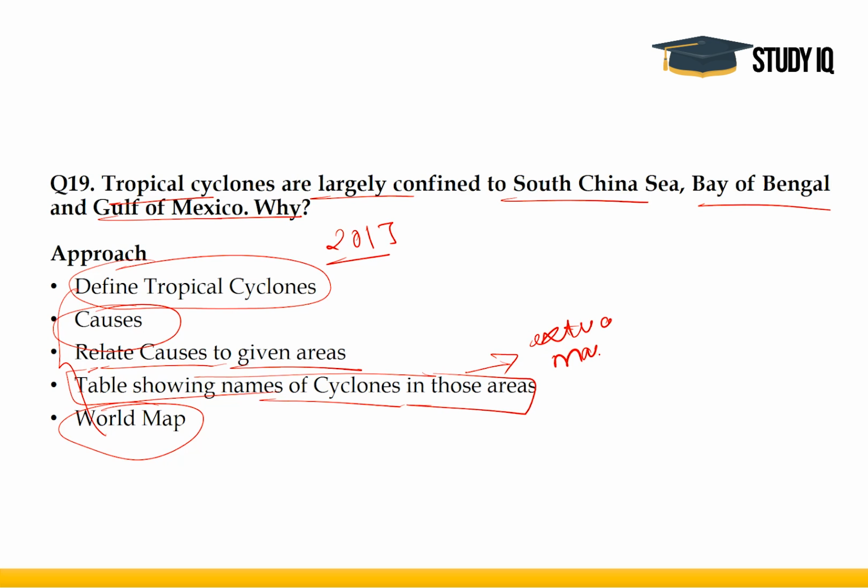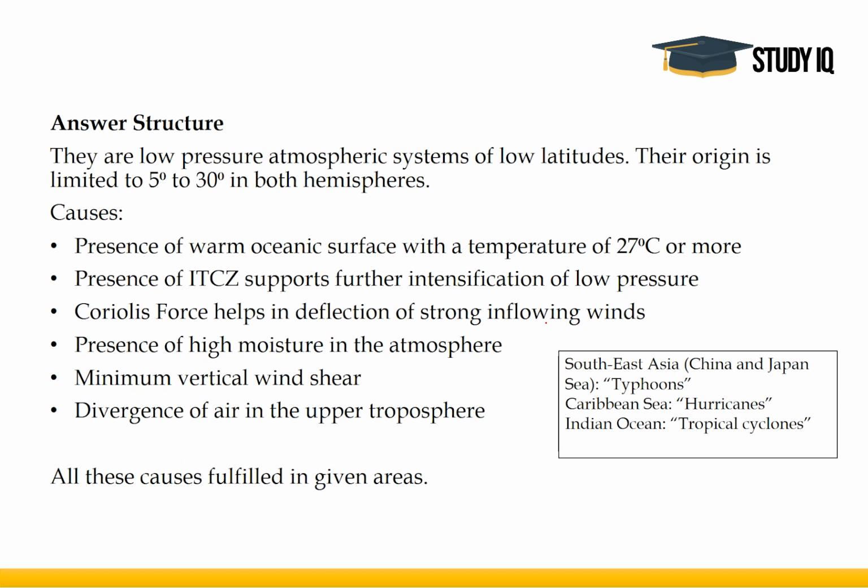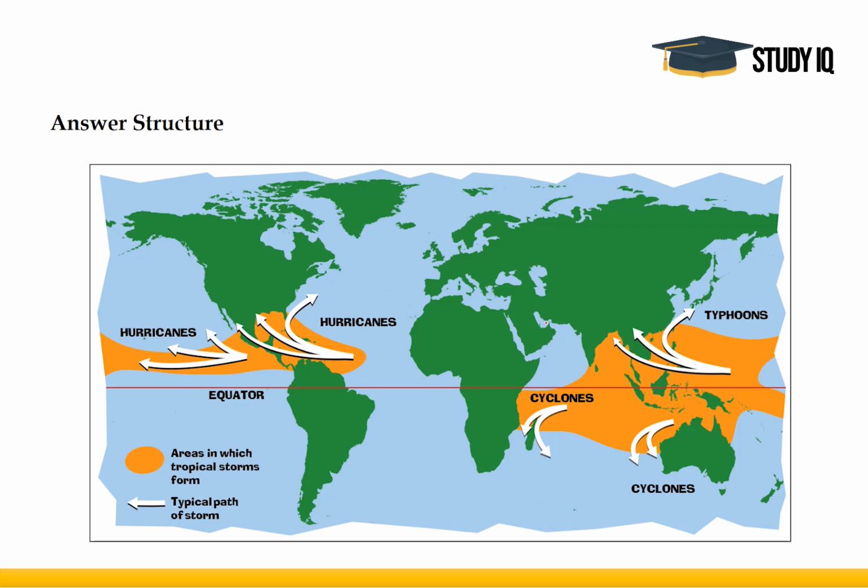marks. Now why I want you to make a table in this case is because, again, it will become more presentable, and it will be easy for the examiner to identify that yes, you have mentioned those names as well. Before I show you the answer structure, I want you to see the world map. Again, I am showing you too many world maps because I want you guys to practice drawing world maps, so that you can easily draw them in your examination hall.